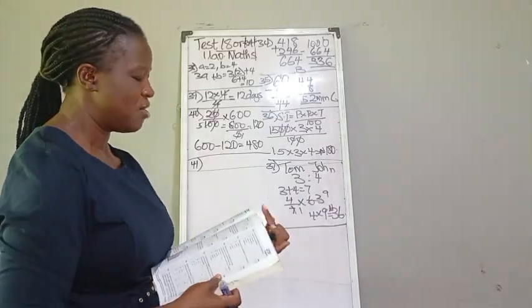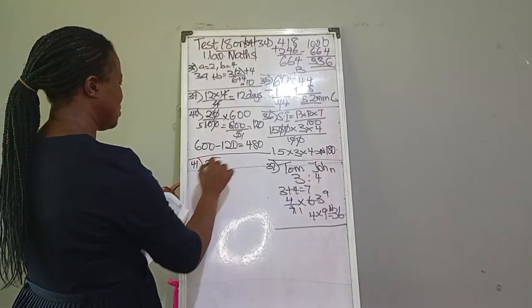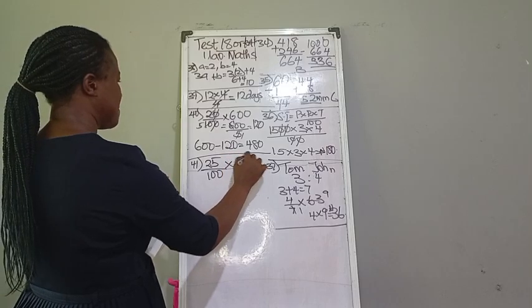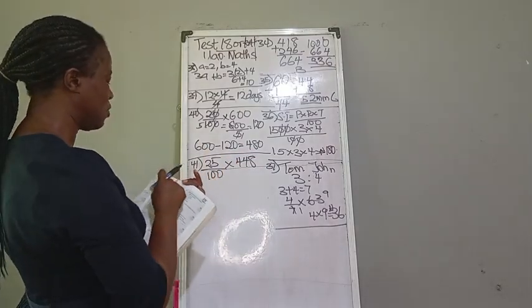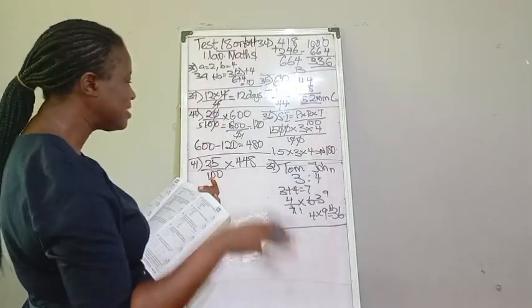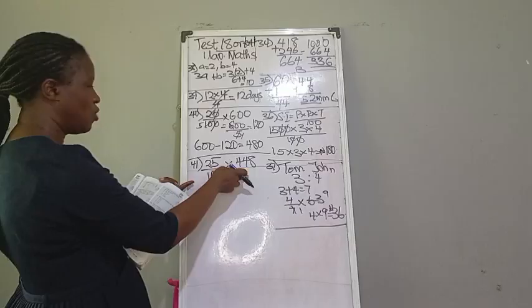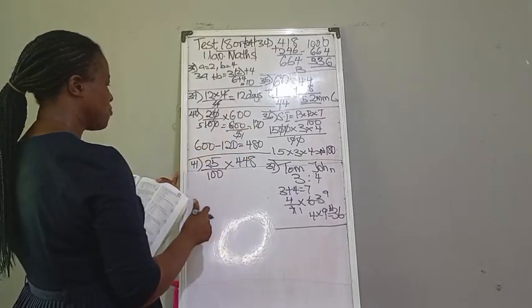I've already done it. So now to number 41 question. We are to decrease 448 by 25%. So the 25 will be 25 over 100 multiplied by 448. And don't forget, whatever answer you get, you still minus it from the original, because we are decreasing. If we are increasing it, whatever answer we get here, we add it to this original figure. But now we are decreasing. Whatever answer we get, you minus it from this.